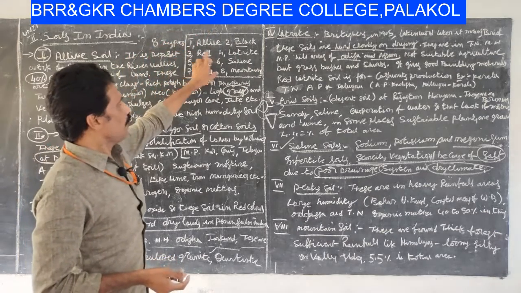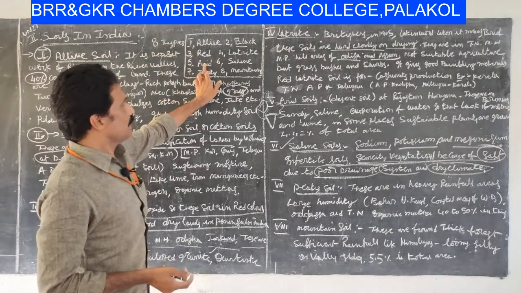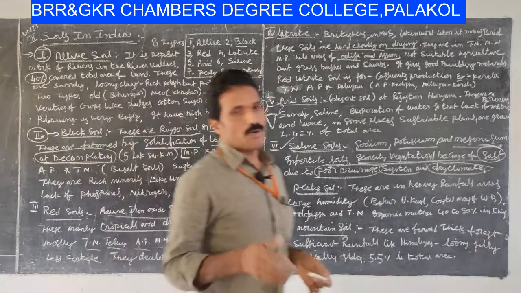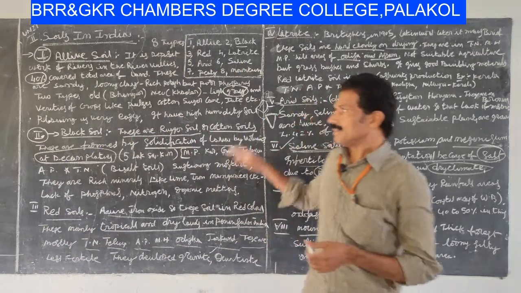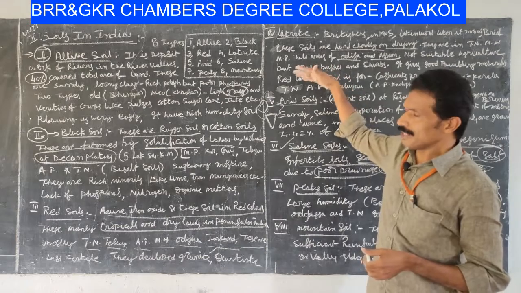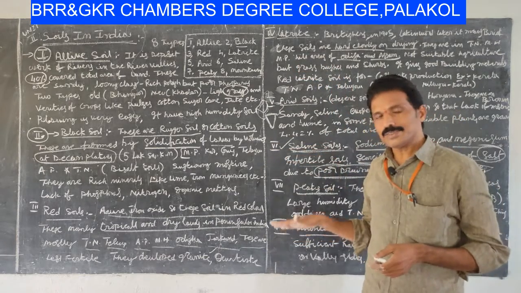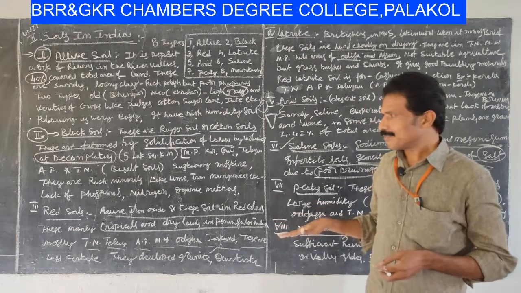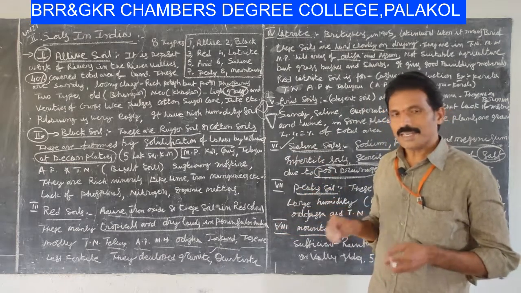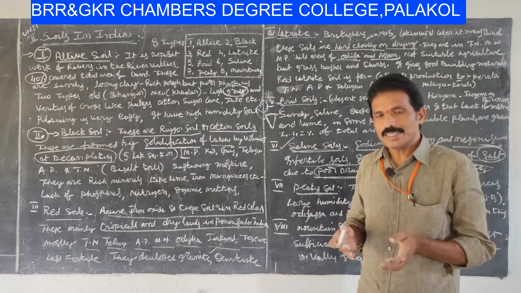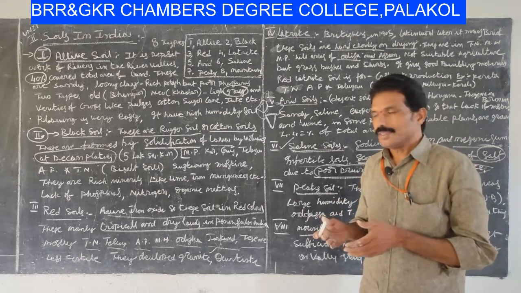They are alluvial, black, red, laterite, arid, saline, peaty and mountain soils. They are very useful to our Indian socio-economic conditions. These are all very helpful because India is an agro-based country.